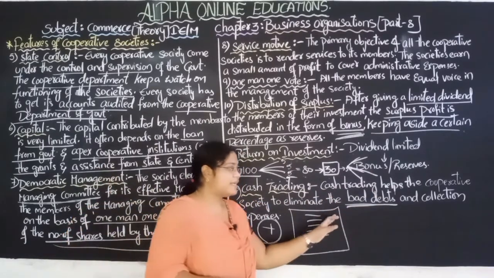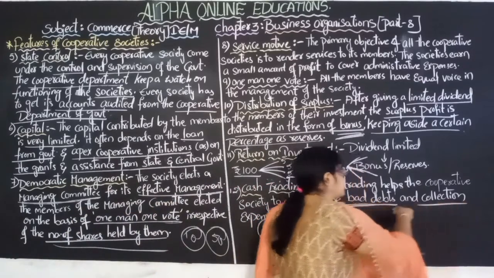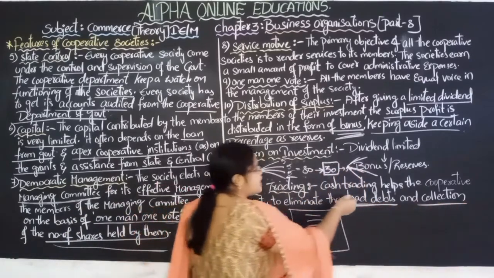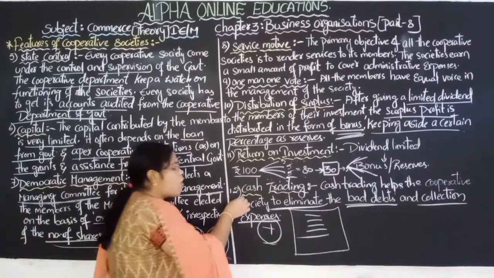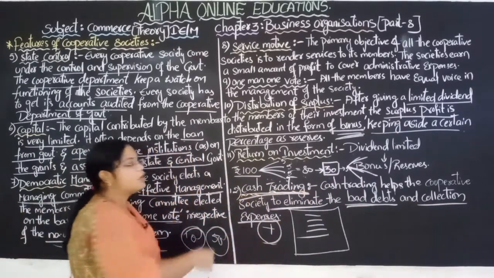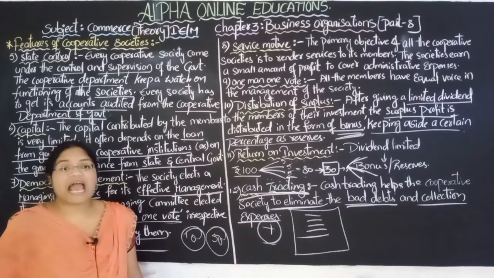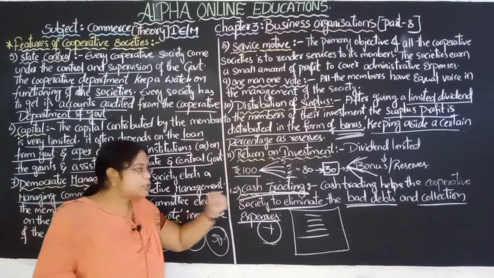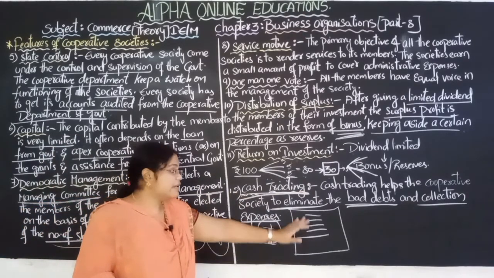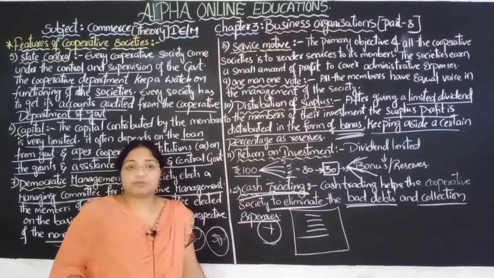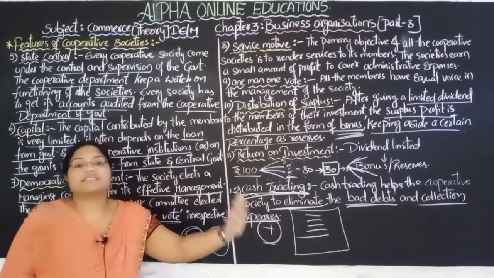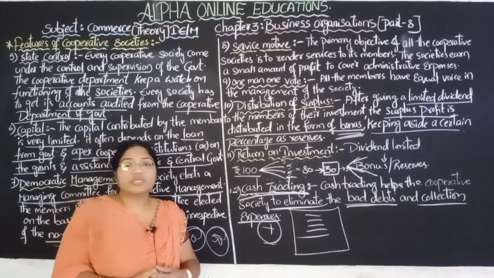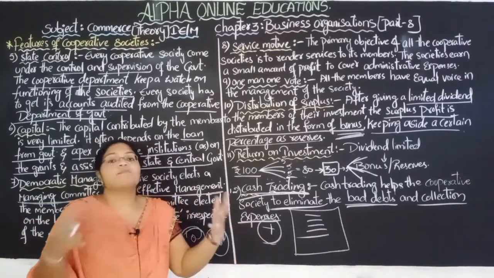Whatever the bad debts and collection expenses are, those are eliminated by the cooperative societies by doing all the transactions, all the trading with the cash only. They never do any transaction or any trading without the cash because this is an organization whose aim is to provide service to the society. So it is not a business to gain the profit, right?